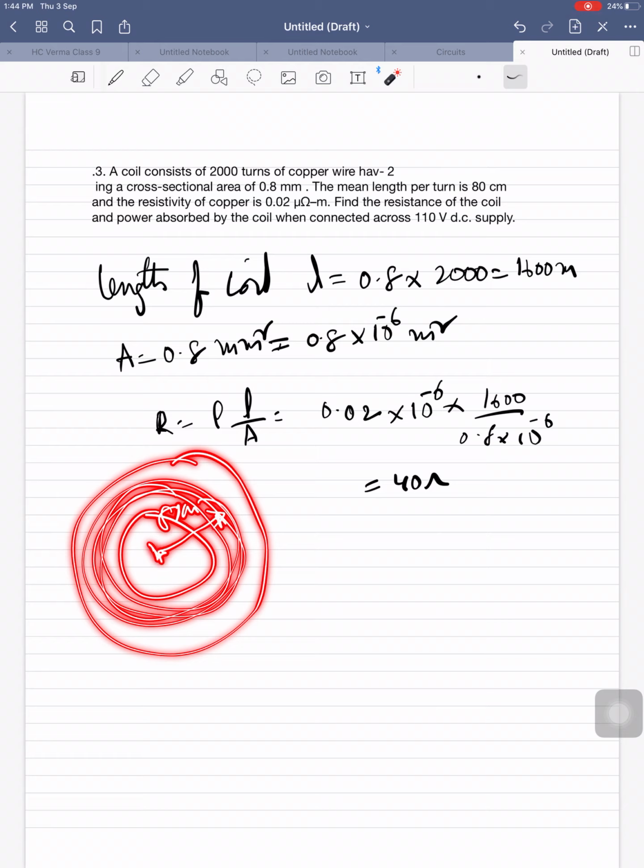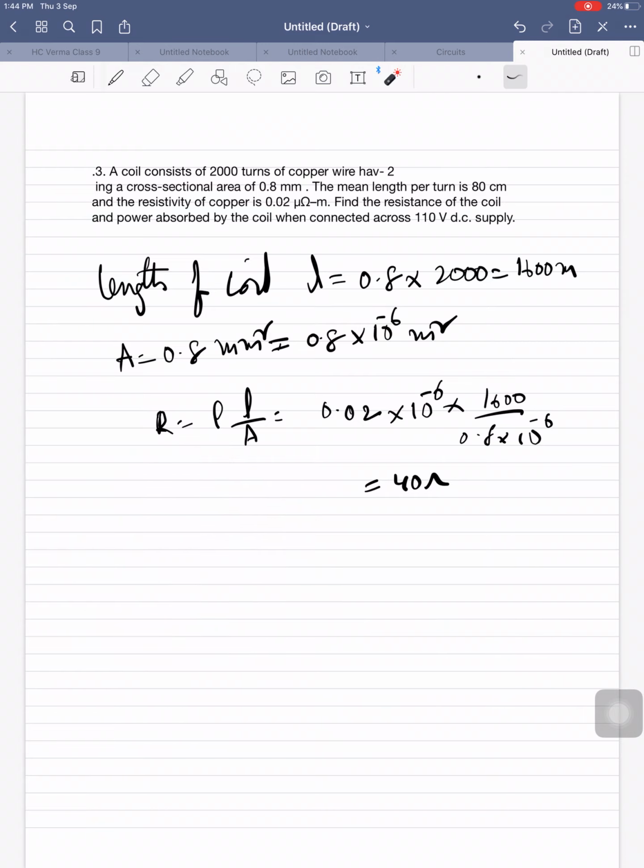Mean turn means not this one or not this one. This is mean. Mean means average. So then how many turns are there? Turns are 2000 turns. Mean length is 80 centimeter. So length of the coil is L equal to 0.8, that means I convert this into meters, into 2000. Then this becomes 1600 meters.